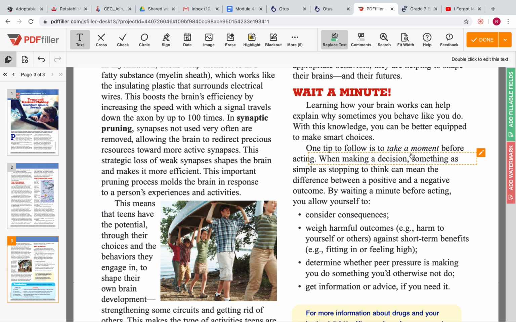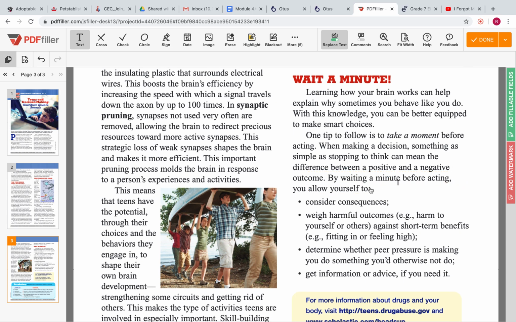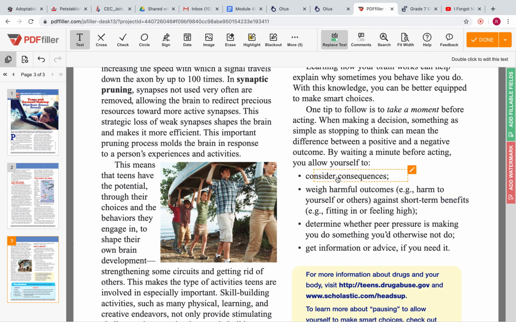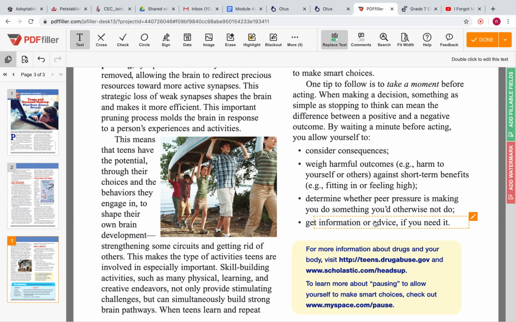One tip to follow is to take a moment before acting. When making a decision, something as simple as stopping to think can mean the difference between a positive and a negative outcome. By waiting a minute before acting, you allow yourself to consider the consequences, weigh harmful outcomes, for example, harm to yourself or others, against short-term benefits, for example, fitting in with your peers or feeling high. Determine whether peer pressure is making you do something you'd otherwise not do, and get information or advice if you need it.